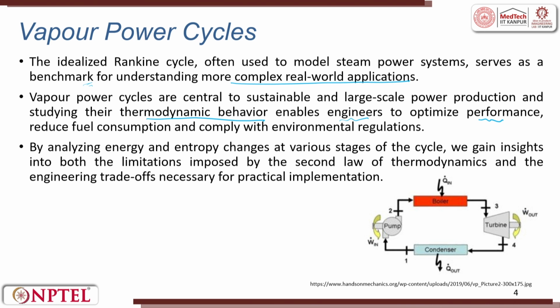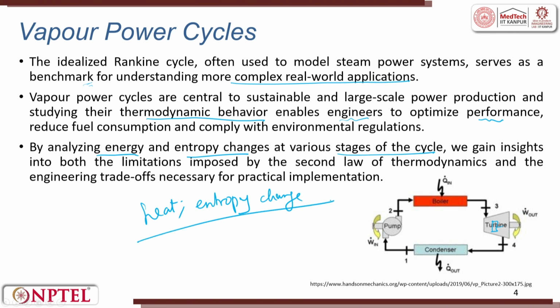Then turbine blades. The blade geometry is a very difficult task, and you will have not one, the shaft is attached to one blade, it will be a series of blades. By analyzing energy and entropy change at various stages of the cycle. So, why? Because you have heat which comes out, then you have entropy change. These two are very important.